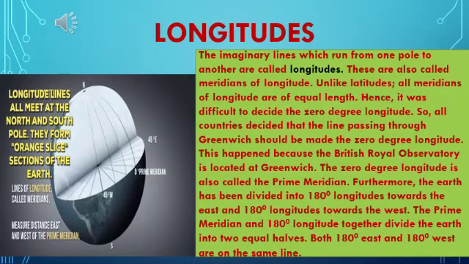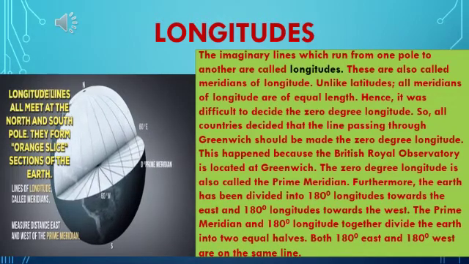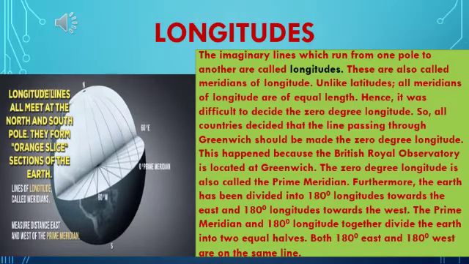Furthermore, the earth has been divided into 180-degree longitudes towards the east and 180-degree longitudes toward the west. The prime meridian and 180-degree longitude together divide the earth into two equal halves. Both 180-degree east and 180-degree west are on the same line.